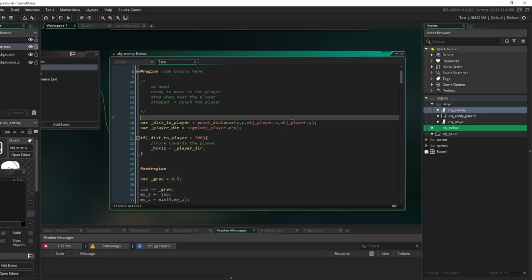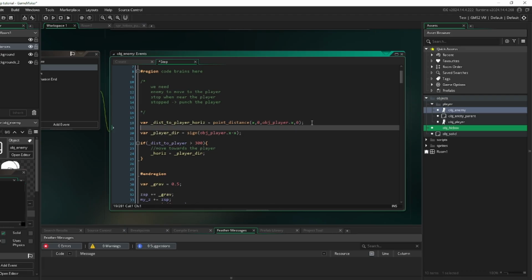So what we can do is set this to 0 and this to 0, and this will be the distance to the player horizontally. And then we can make another one that's the distance to the player vertically.